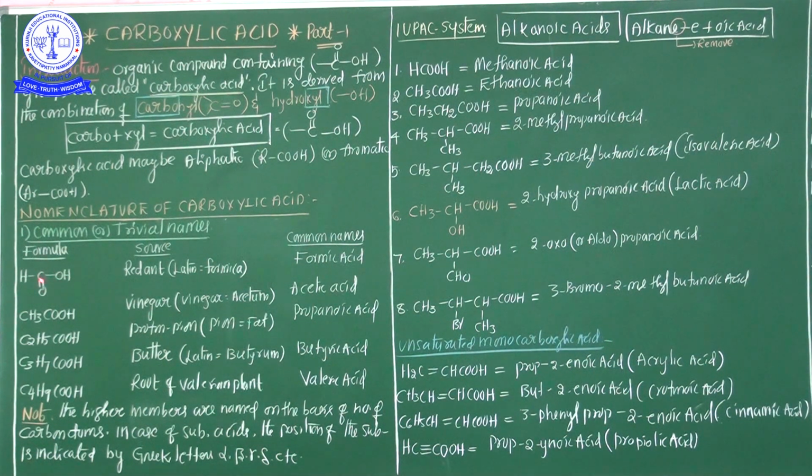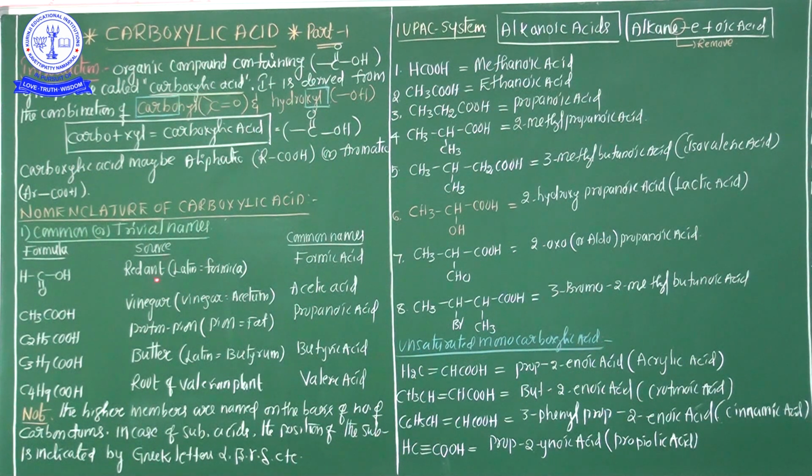Actually this formula, CH2O2, or otherwise HCOOH. Generally, the common names of acids are derived based on the sources of origin. See here, COOH, or otherwise CH2O2. This chemical is generally present in the red ant. Whenever an ant bites, an acid is injected, and that acid is called formic acid.